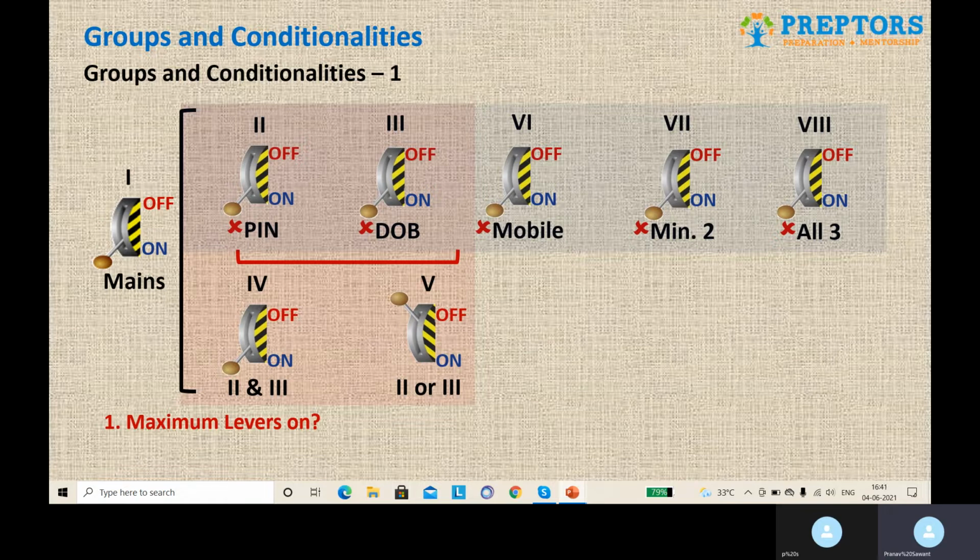Hence, how many levers are on? In all, 7 levers are on. Just one lever is off, that is the fifth one. Hence, I can say that at most 7 levers could be on. So, 7 is the answer. Guys, you just have to look for the conditions and try to apply some logic. The set is very easy. If you're clear with the conditions, you will definitely get the questions.